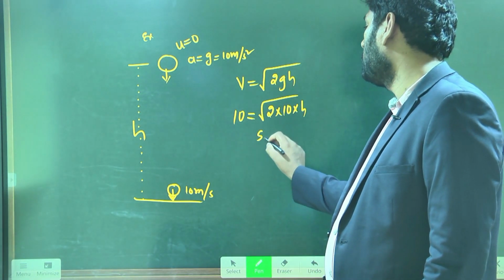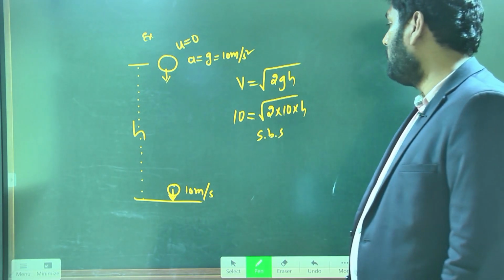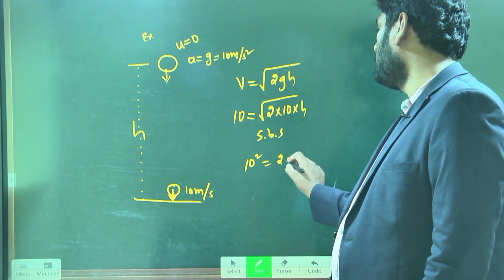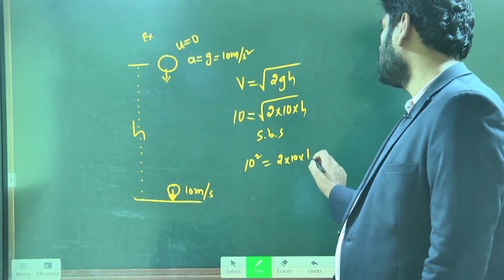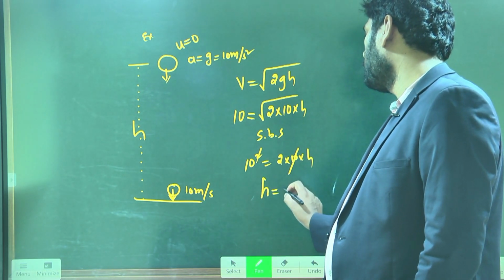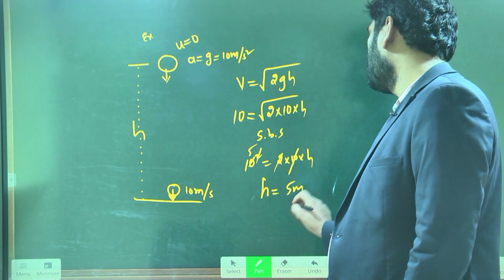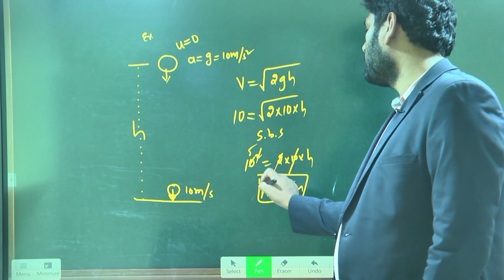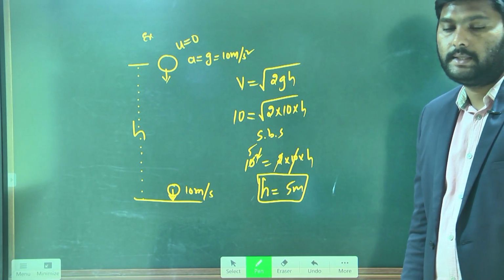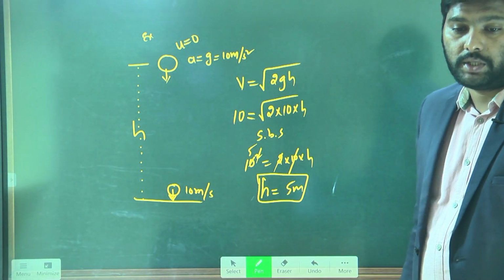Squaring on both sides, 10 square is 2 into 10 into h. In this, 10 gets cancelled, then height is equal to 2 1s are 2, 5 meters. So from 5 meters height the object is falling freely, since it attains 10 meter per second when it is reaching the ground.